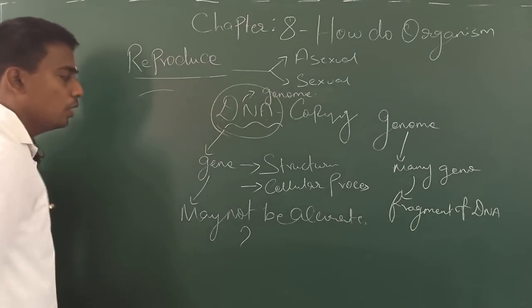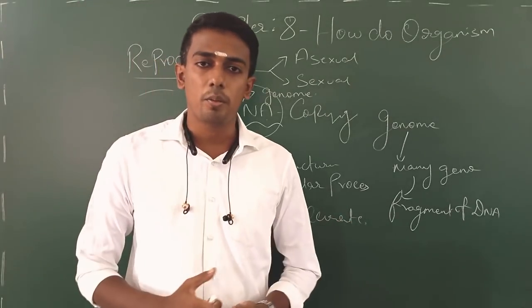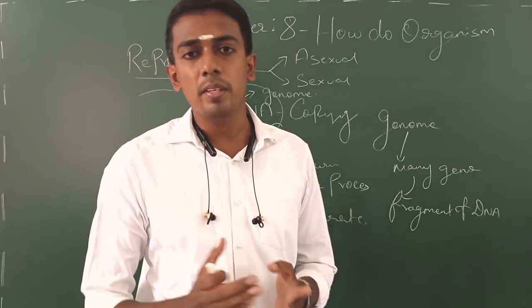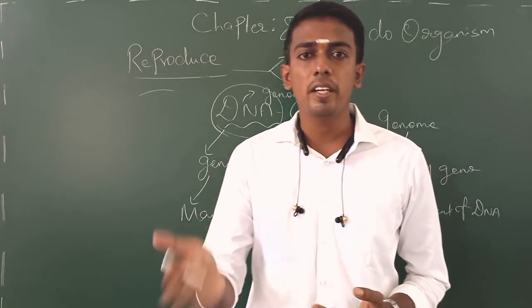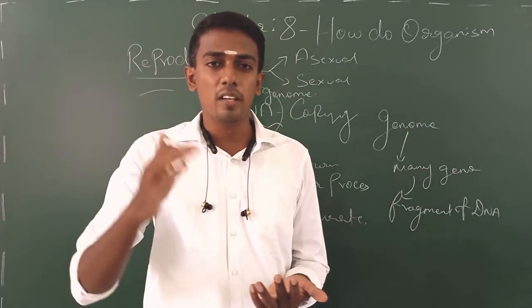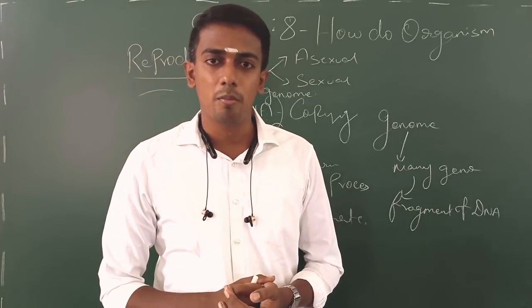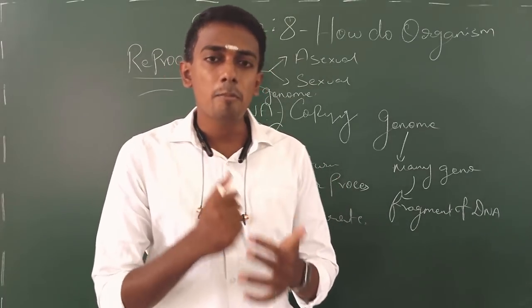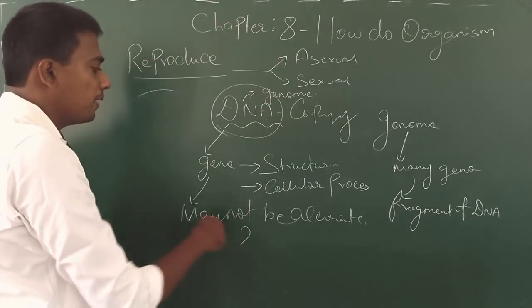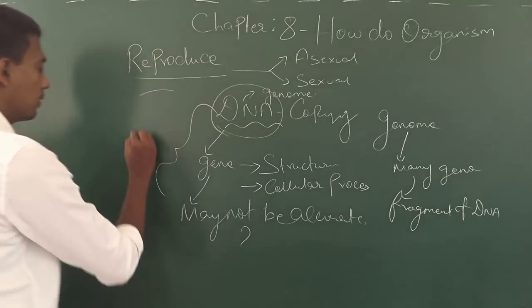Why is DNA copying not accurate? You know the reason why? Because it is not simply a chemical reaction that we can predict. In chemistry, by seeing the reactants, we can tell instantly what the product would be at the end of the reaction. But in biology, it is not possible. Why? Because it is a complex biochemical reaction.